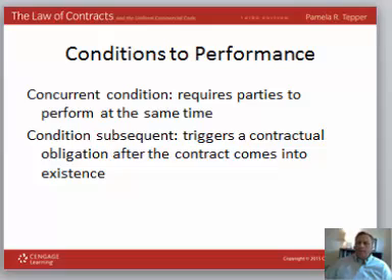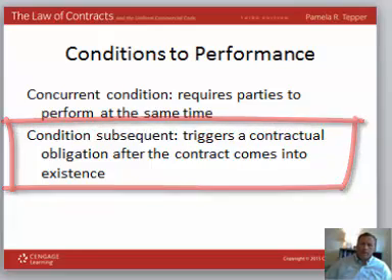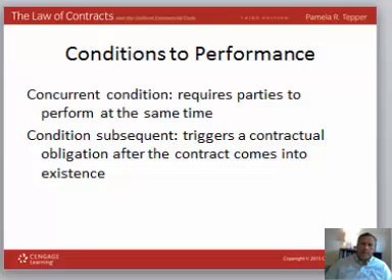The final type of condition we'll talk about is condition subsequent. Subsequent obviously meaning afterwards. This is common in insurance contracts. If you come together with an insurance company and you make an agreement that you will pay the premiums if they will pay for any accidents that you have, once the agreement is made and the premium payments are made, there's a condition subsequent before the insurance company will pay out, and that's the actual accident or the damage to the car. So that is a condition subsequent to a contractual obligation to pay by the insurance company.